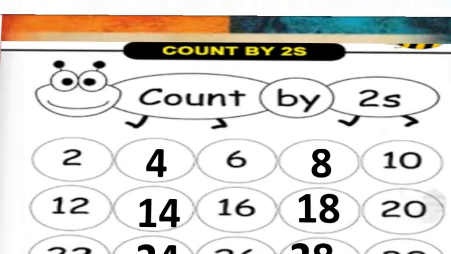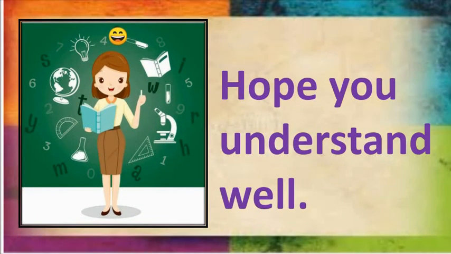I hope you all understand well what we have learned today. Today we learn ascending and descending order. Then we make exercise of fill in the boxes by counting back. Then we learn about counting in jumps, in which we make exercise of count by 2. I hope you all understand it well and you all have completed this exercise in your book with me.